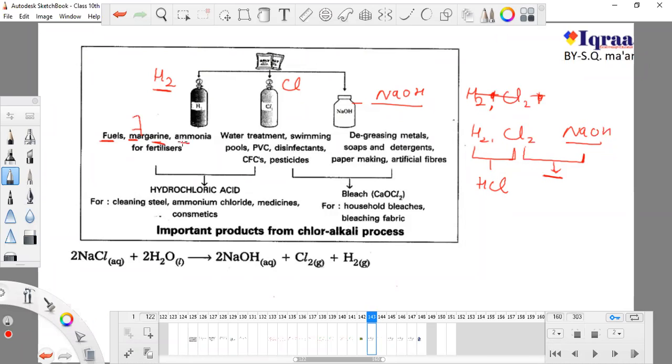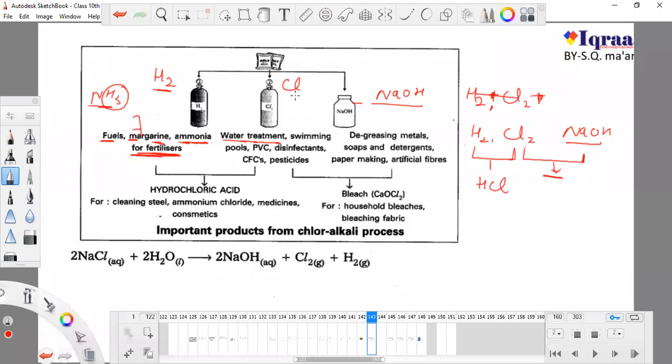They are also used in the formation of ammonia. The formula of ammonia is NH3. So hydrogen is used in the formation of ammonia and also for fertilizers. Now I'm talking about the uses of chlorine. Chlorine is used for water treatment because it is a very good antimicrobial agent.